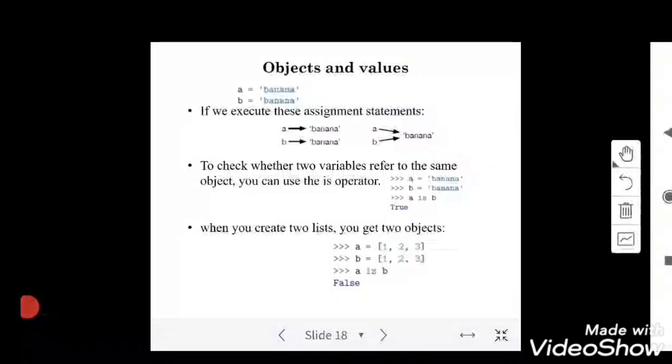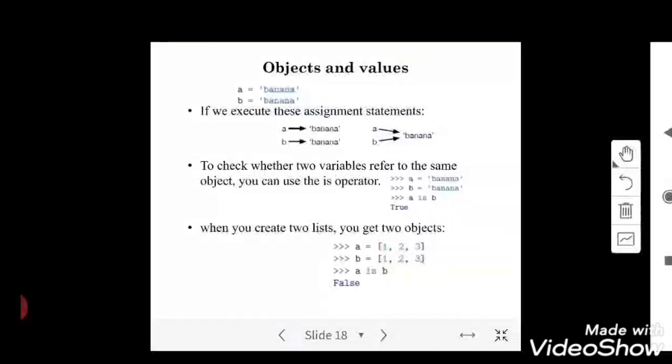So it can be in either manner. To check whether the variables refer to the same object or not, you can make use of a equal to banana, b equal to banana, then a is b. If both variables are referring to the same object, then the result will be true. If they are referring to different objects, then the result is false. That is the meaning of it.